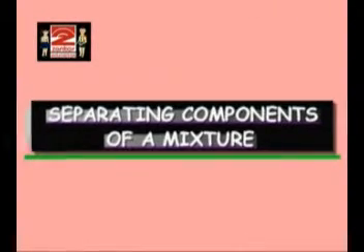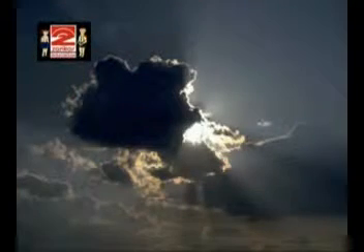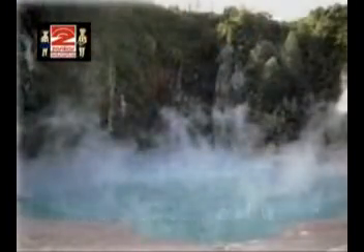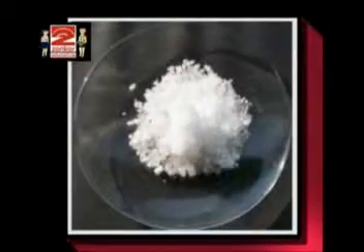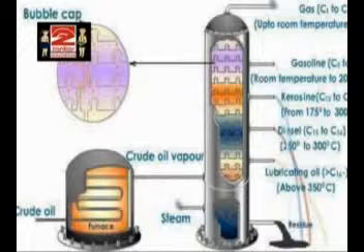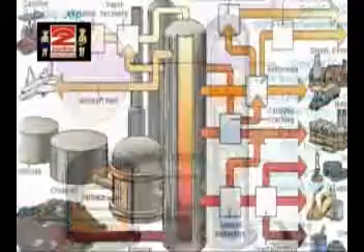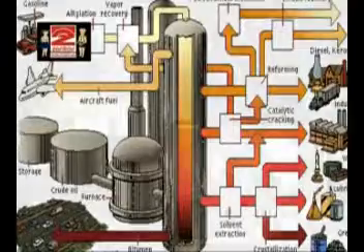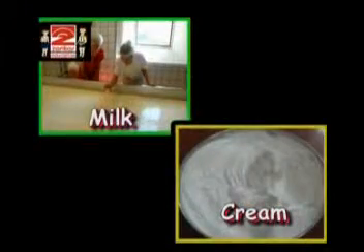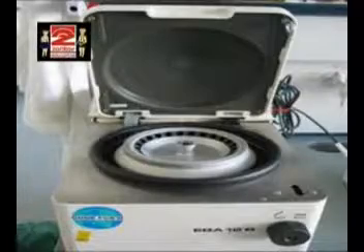through holes in clouds. Then, separating components of a mixture. A heterogeneous mixture can be easily separated by simple means like hand picking, filtration, or evaporation. For some mixtures, one needs techniques like distillation and crystallization. Fractional distillation is also one method where a mixture of liquids is separated into components according to their different boiling points. And do you know how milk and cream are separated? They use a centrifuging machine.